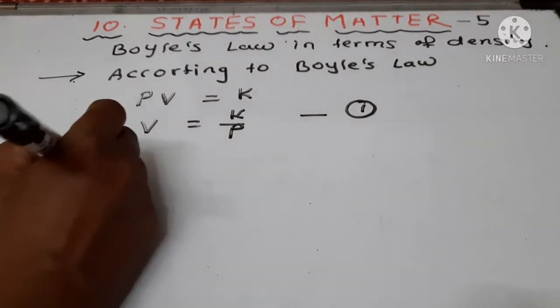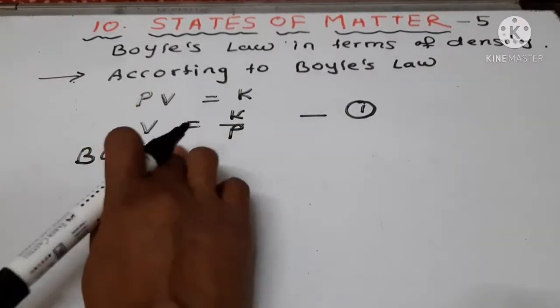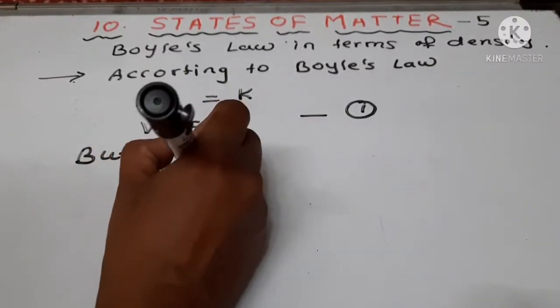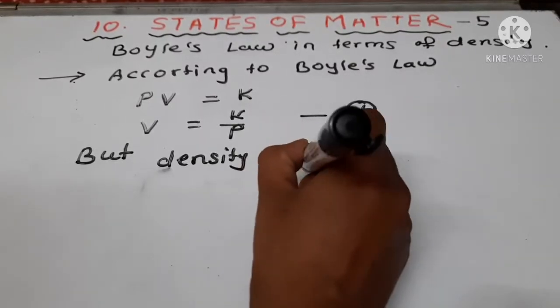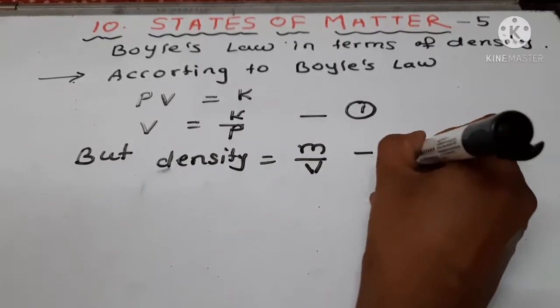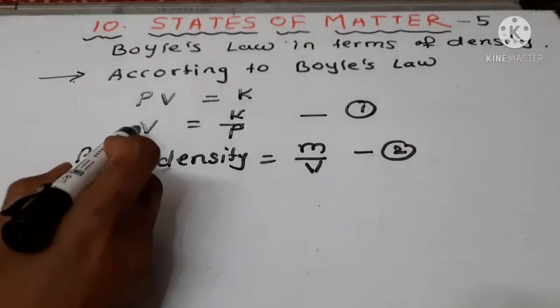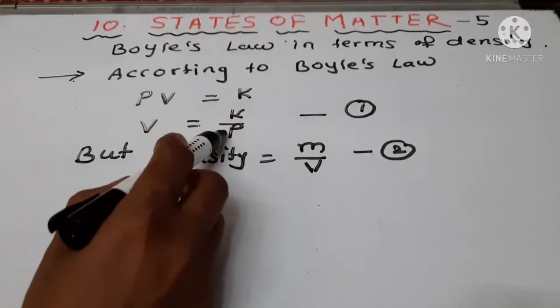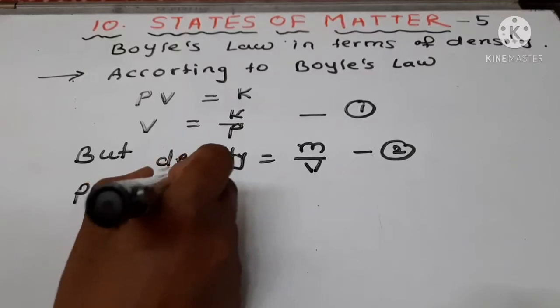But as you know, what is density? Density is mass per unit volume. Density equals mass upon volume. This is equation 2. Then put the value of V, that is K upon P, in equation 2.